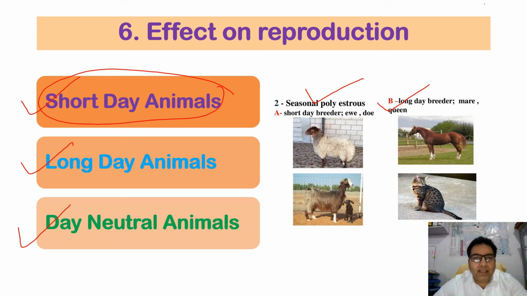Then we do have the day neutral animals. Animals wherein the reproduction is not related to the length of the day and the night are categorized as day neutral animals, such as rabbits, squirrels, and guinea pigs, where the phase of the light does not play an important role in the reproduction.